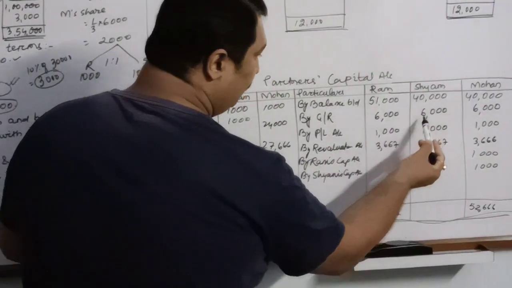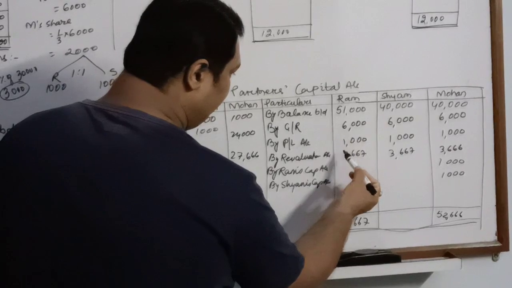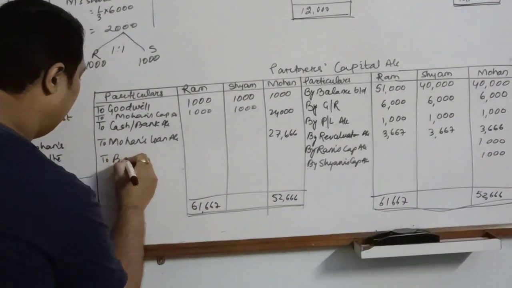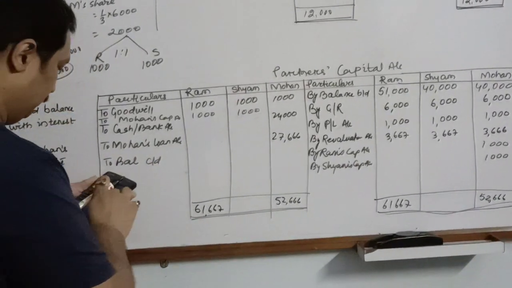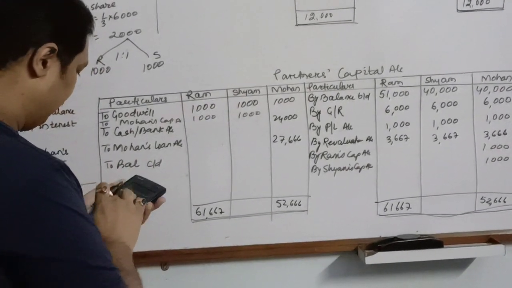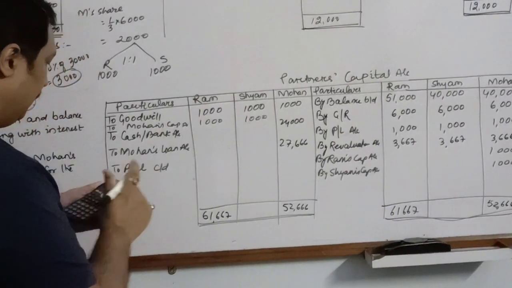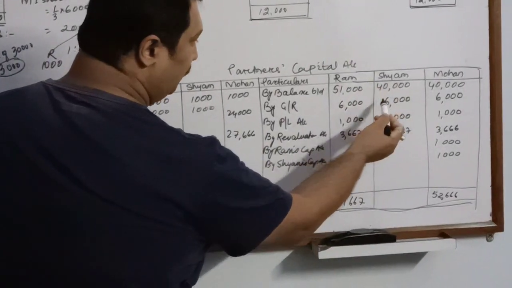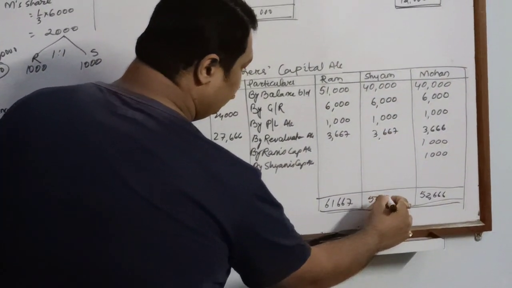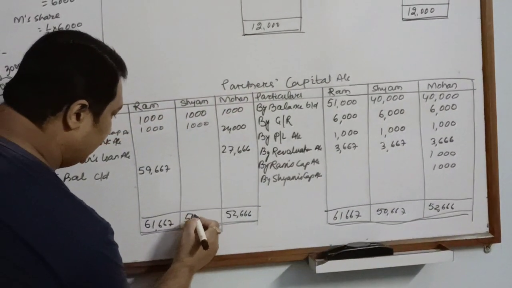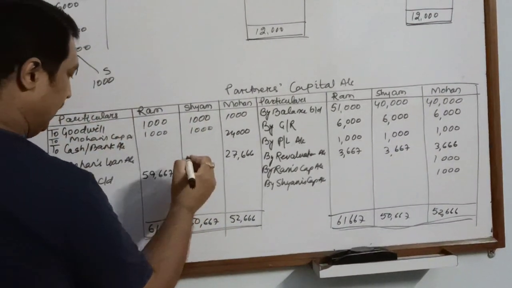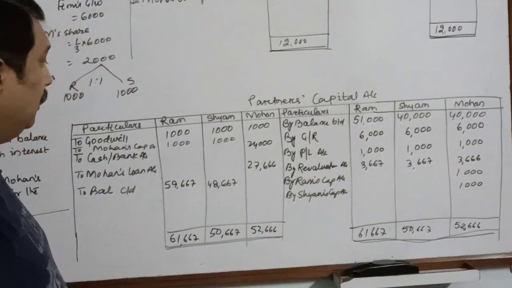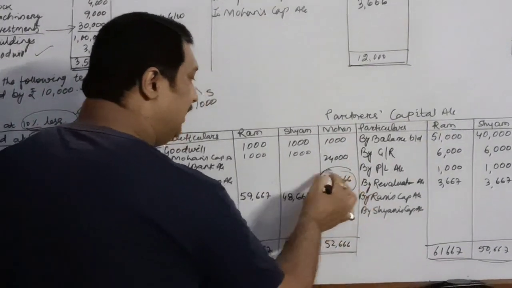For Shyam it is 50,667, and 50,667 minus 2,000 means 48,667, carried down. Now this is the loan account and balance.